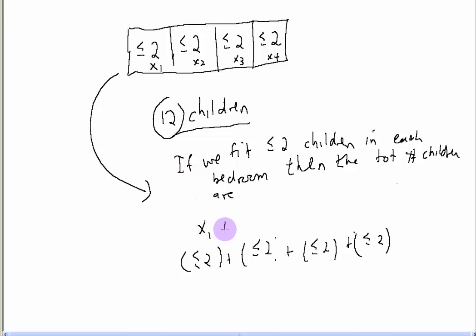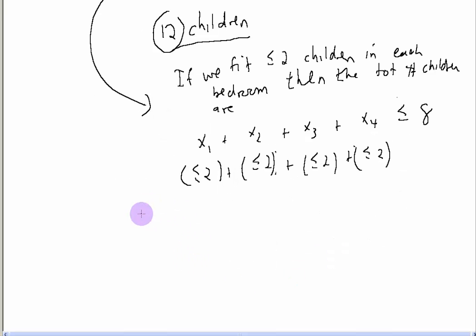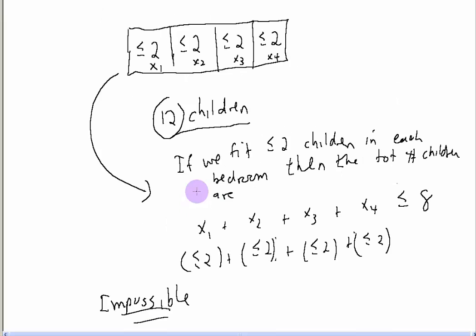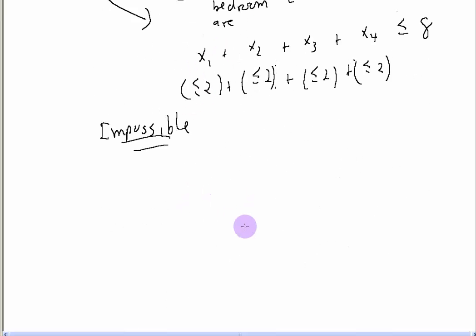x1 is less than or equal to 2. x2 is less than or equal to 2. x3 is less than or equal to 2. And x4 is less than or equal to 2. Okay, so what does that mean? I have 4 numbers, they're all less than or equal to 2, so the total is less than or equal to 8. Okay, so it's impossible to fit the 12 children, because I can't fit more than 8 children without putting more than 2 children in one bedroom.